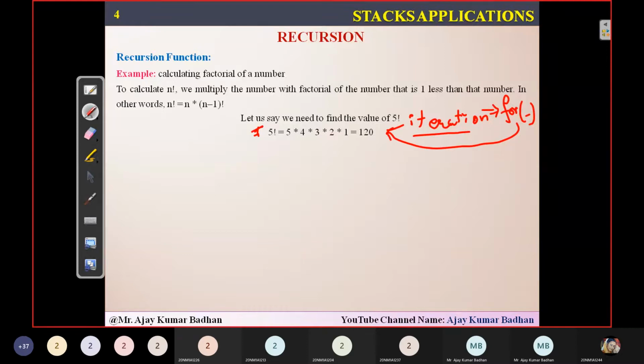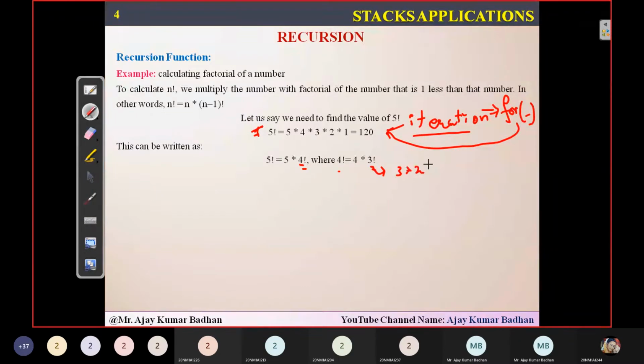5 factorial is nothing but 5 star 4 factorial, where 4 factorial is nothing but 4 star 3 factorial, where 3 factorial is nothing but 3 star 2 factorial, and 2 factorial is nothing but 2 star 1 factorial. Now what happens in the meantime when you are calling this function again and again?